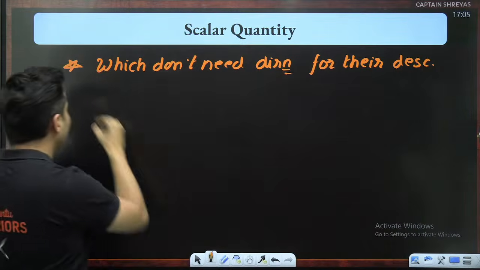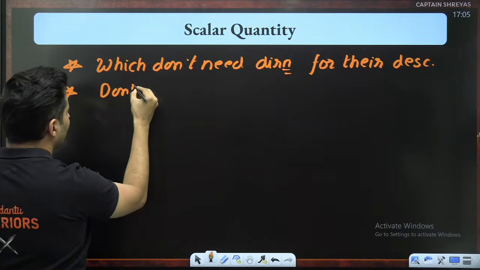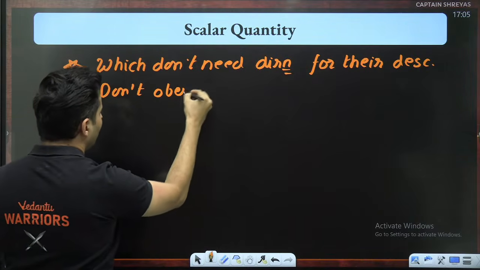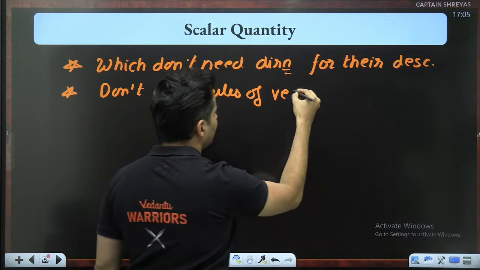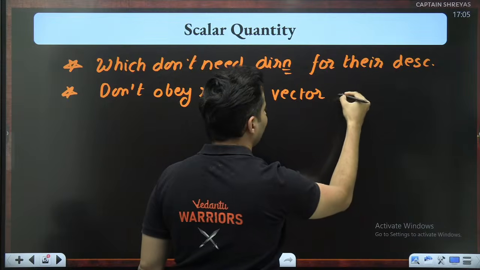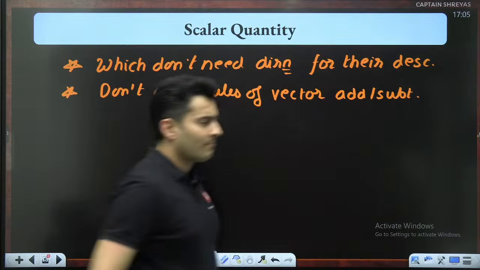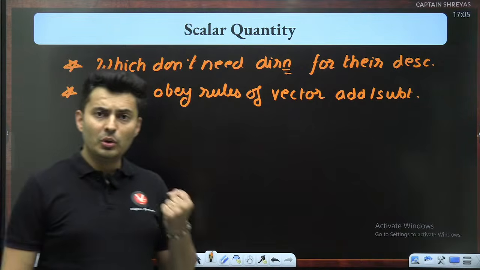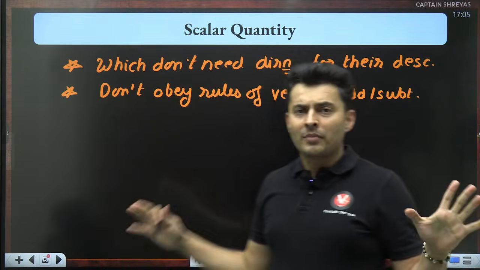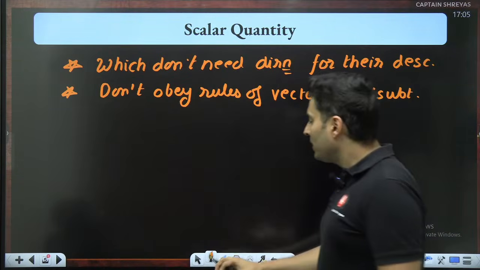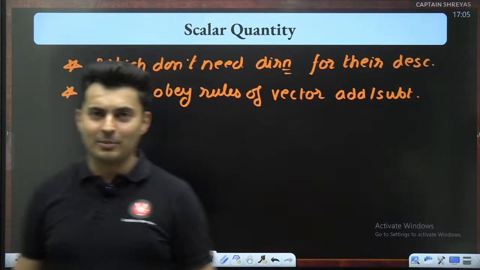Not just that, you will see later on that they don't obey the rules of vector addition or subtraction. These are the two main things which you should know about scalar quantities. Their direction has no meaning, and also they do not obey the rules which you will learn later on for vectors being added or subtracted.